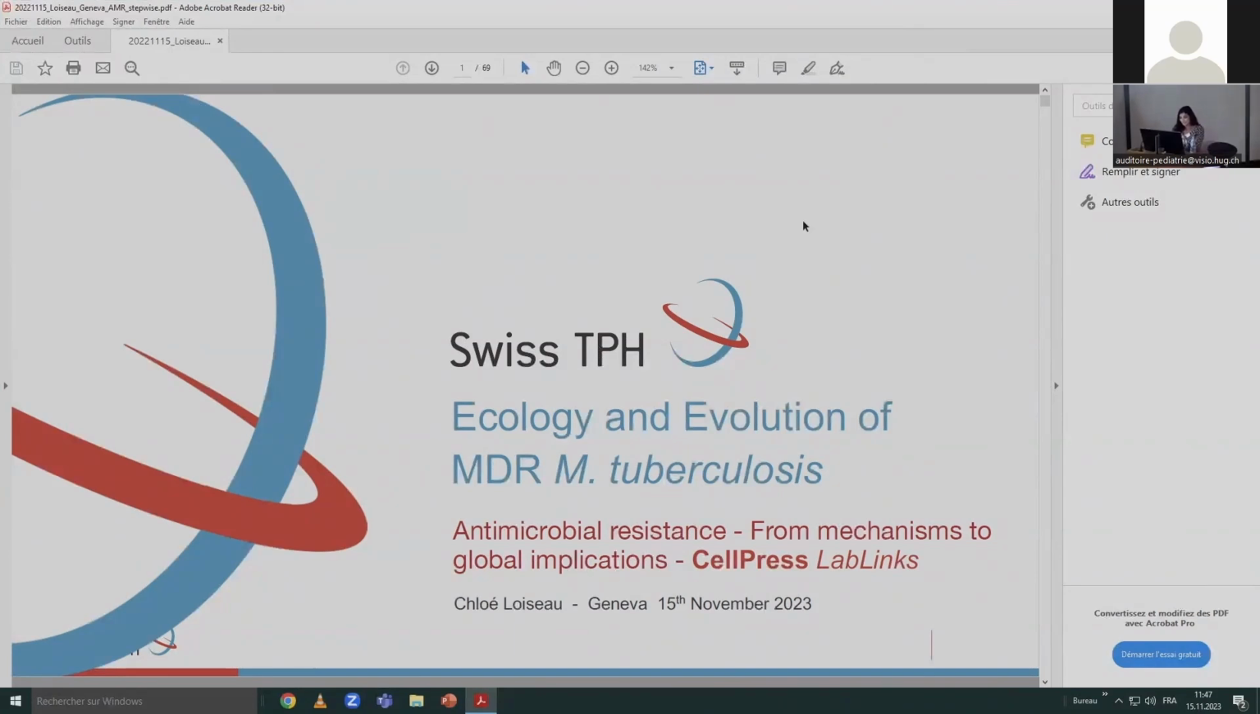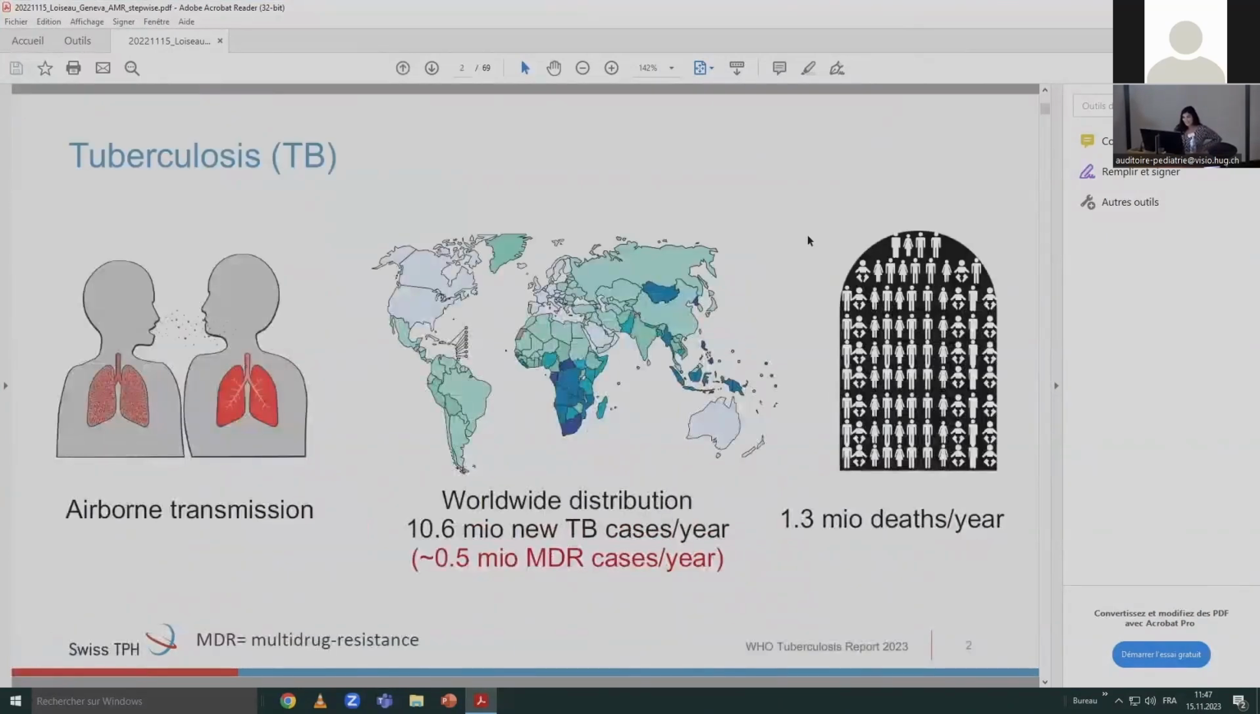So, some key facts about TB. It's an ancient disease caused by a bacteria that transmits by microscopic droplets when a person coughs or sneezes. Of course, it disproportionately affects low and middle income countries, but it really has a worldwide distribution. You find it in every country. Every year, there are more than 10 million new TB cases, of which almost 500,000 are multi-drug resistant. And unfortunately, it has regained its infamous place as the top infectious disease killer after COVID, with 1.3 million deaths, at least in 2022.